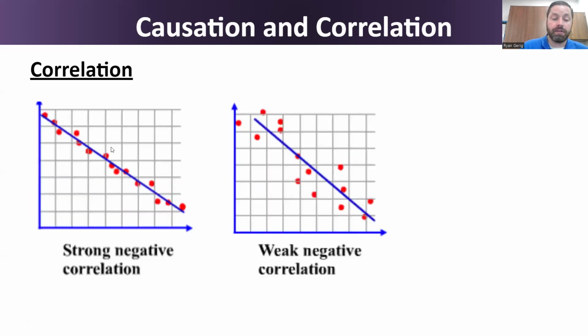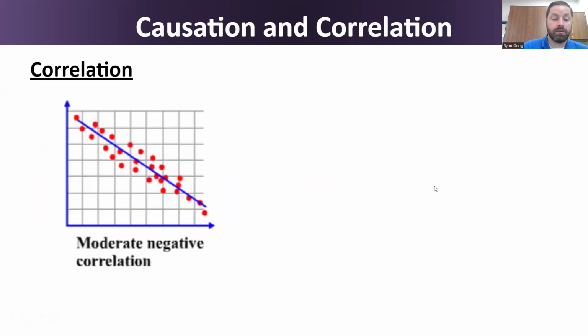This first example here is a strong negative correlation. Again, the dots are close to the line. As one event goes up, the other event goes down. A weak negative correlation would be, like you see here, the dots are not close to the line, but as one event goes up, the other event goes down. It's a moderate negative correlation.